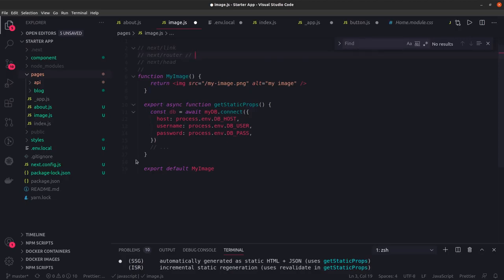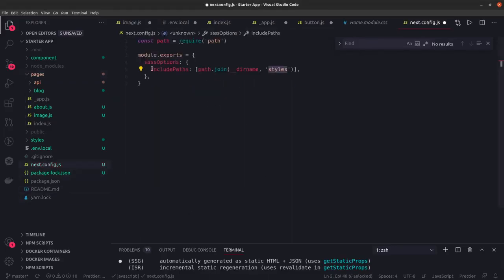We have next.config.js. We haven't talked about it, but you can write next config also. Next config contains different attributes, like environment you can put here. In next config, what we put is some SASS options. Similarly you can put environment options, base path. If we talk about next config in the documentation, then it has a lot of things.